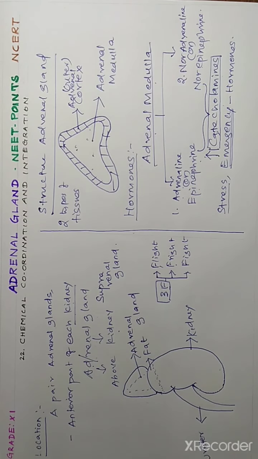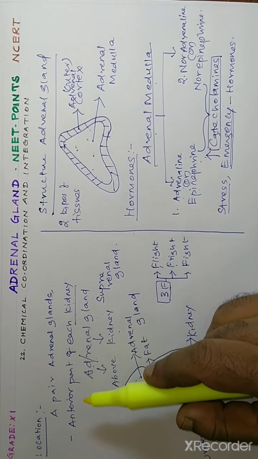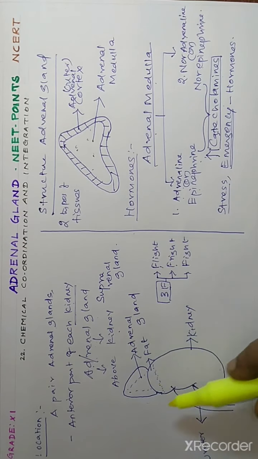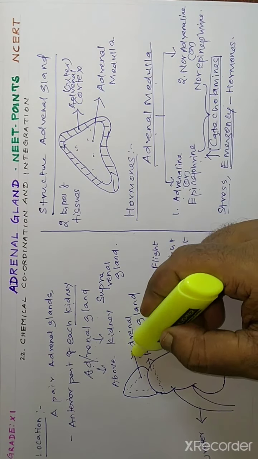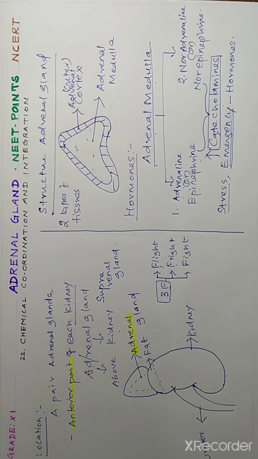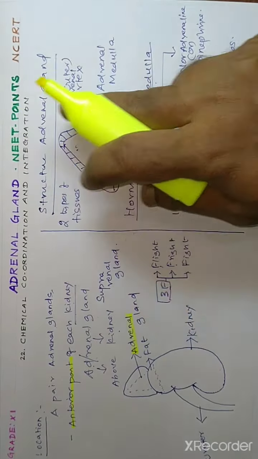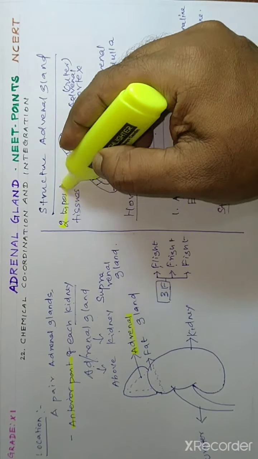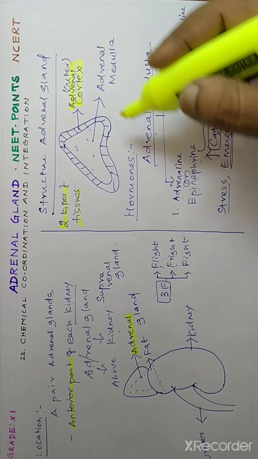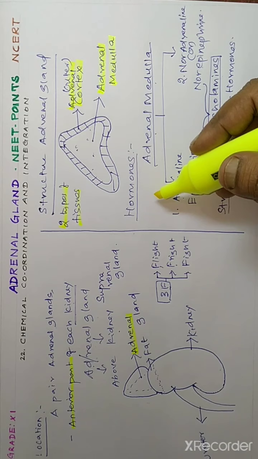So, let me conclude. The location of the adrenal gland: our body has one pair of adrenal glands, one at the anterior part of each kidney. Structurally, the gland is composed of two types of tissue. One is the outermost adrenal cortex, and the other is the centrally located adrenal medulla. Now the hormones secreted by the adrenal gland.